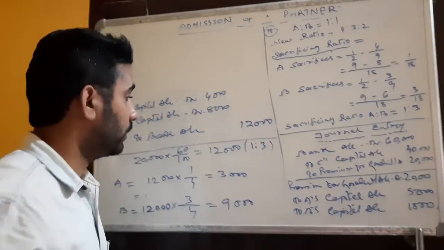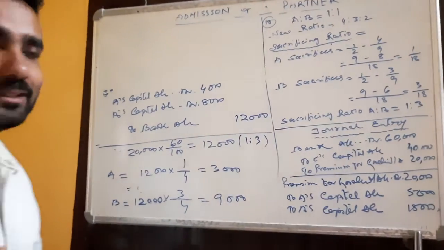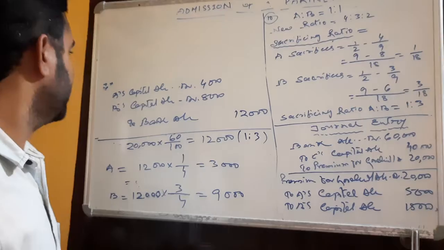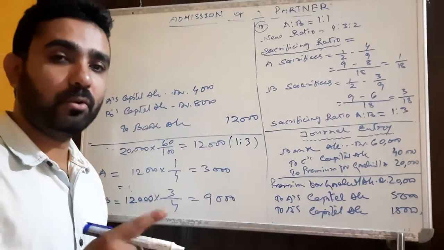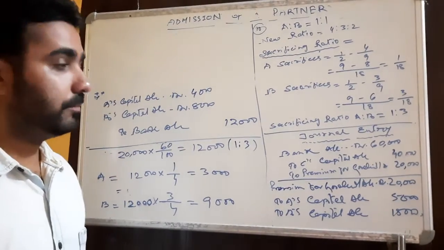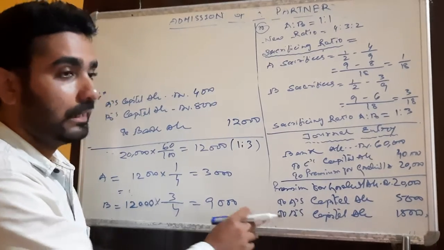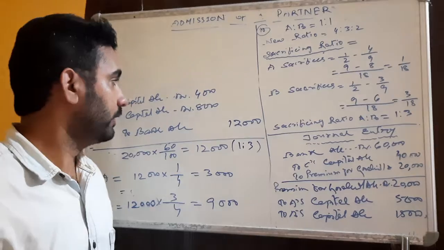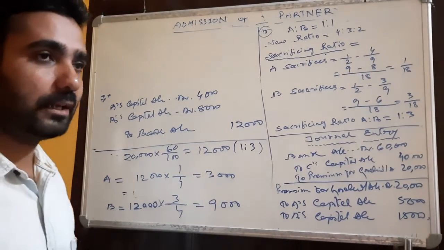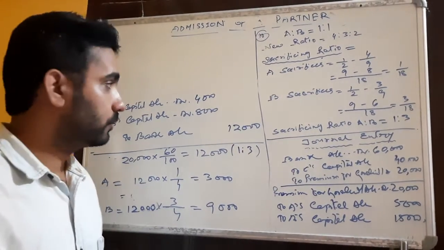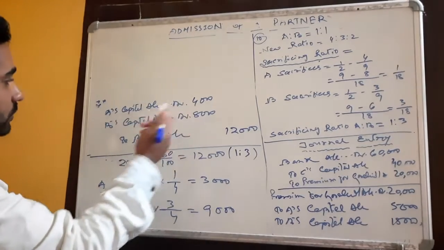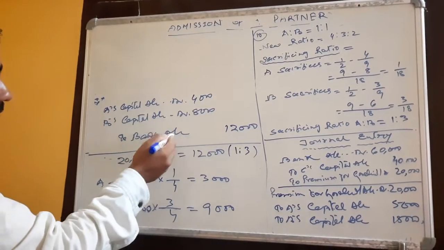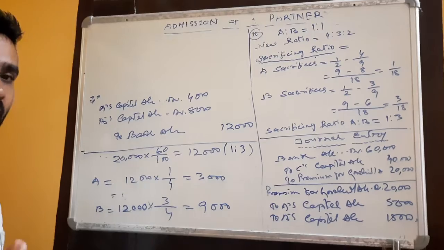Okay, so we have done up to premium for goodwill account debit to A's capital account and B's capital account. Now they are withdrawing some amount from that. See, in the last line it is given that A and B are withdrawing 60% of their premium for goodwill by cheque. It means up to this much we have credited the premium for goodwill in their capital accounts. And now the partners are withdrawing 60% of that by cheque. So A's capital account debit, B's capital account debit, to bank account. Why bank account? Because they are withdrawing by cheque.